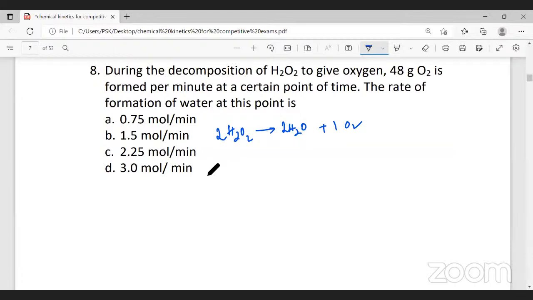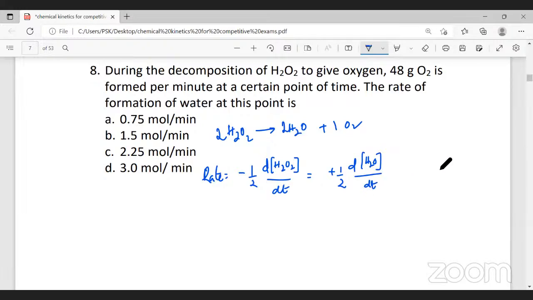Now you write the stoichiometric rate equation. The rate equation will be minus 1 by 2 into change in concentration of hydrogen peroxide with respect to time, equal to plus 1 by 2 change in concentration of water with respect to time, and that also will be equal to plus change in concentration of oxygen with respect to time.